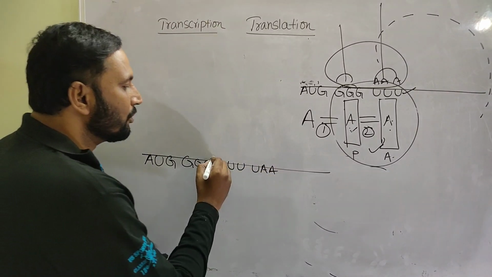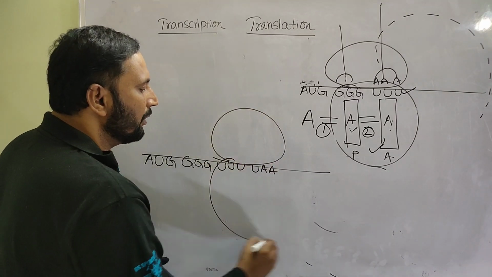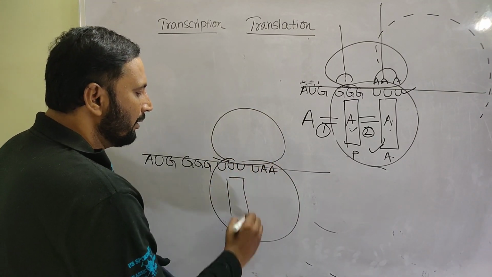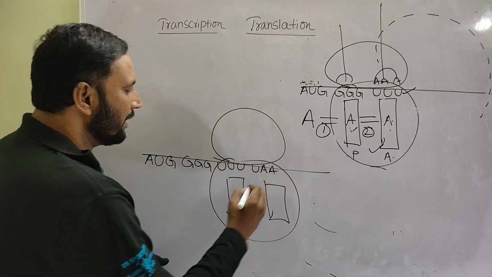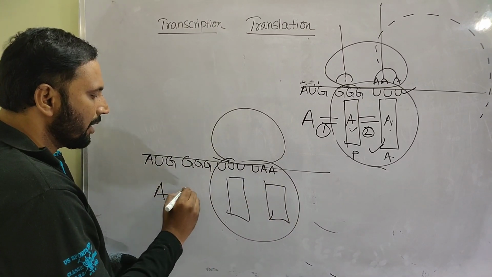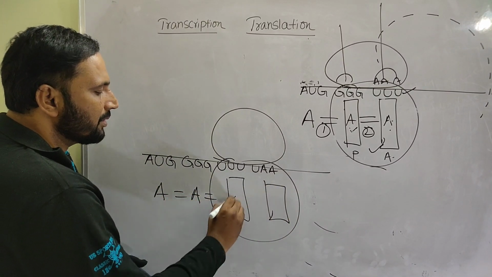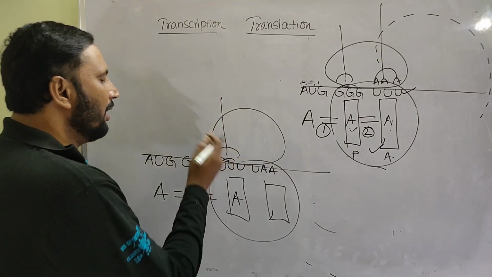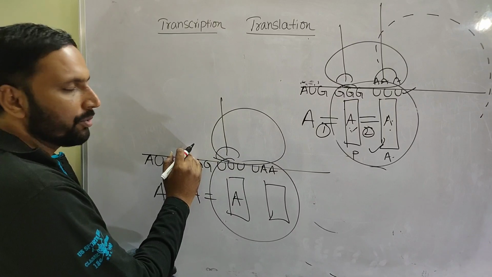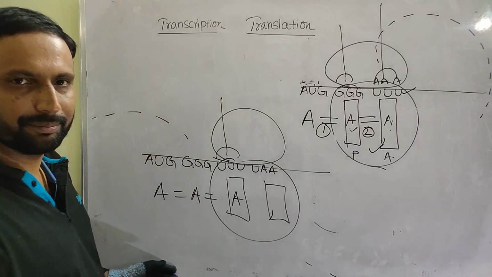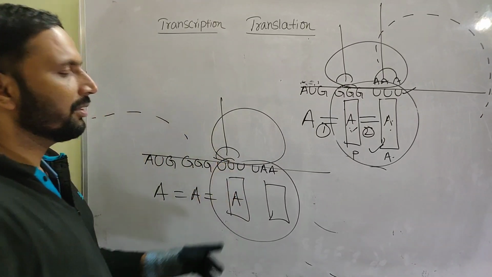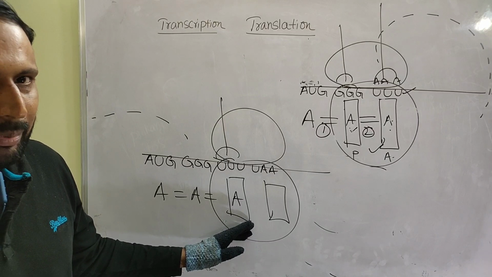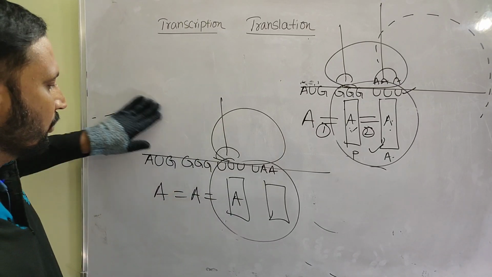UAA is the nonsense codon. So this is the ribosome, this is the large subunit, this is the P site, and this one is the A site. Now this is the first amino acid, the second amino acid, and the third amino acid. Now this is the third tRNA, and the second tRNA moves away from the ribosome so that it can be released. Again translocation, so for that 1 GTP is required. Okay, clear?